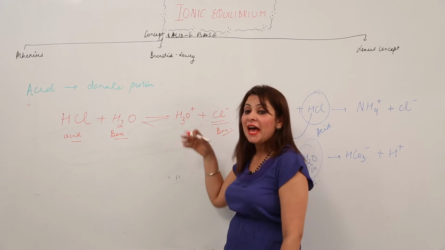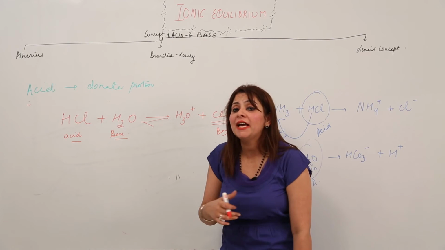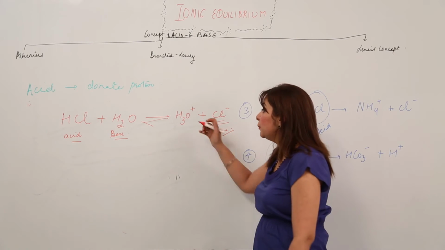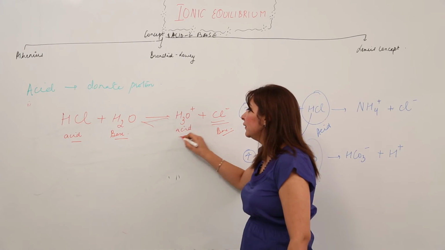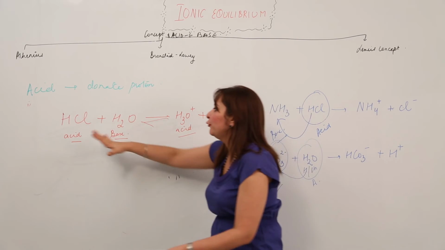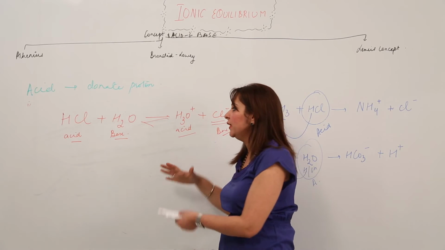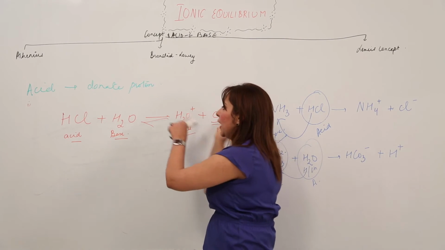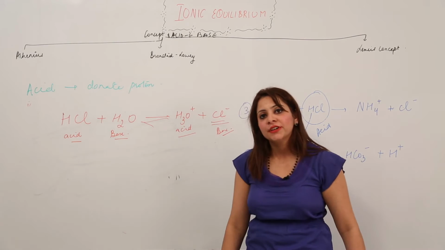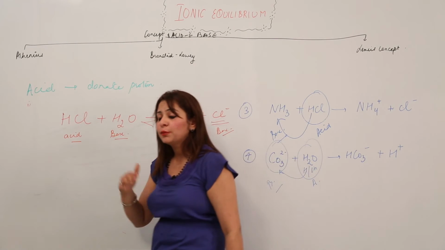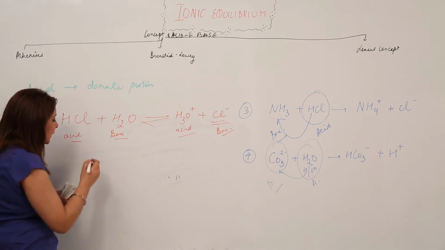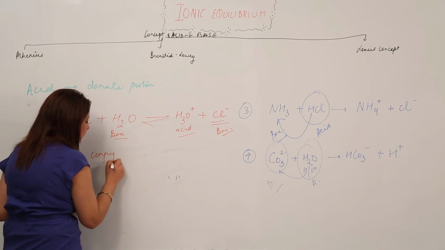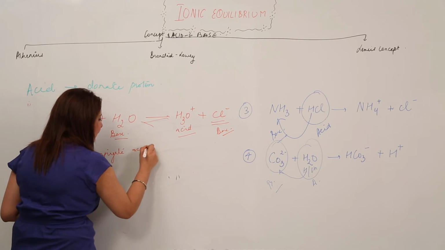And in this case, as it has the extra proton, it now has the tendency to donate the proton. So it can now act as an acid. So the forward reaction is an acid-base reaction, and obviously the backward reaction is also an acid-base reaction, right? One term Bronsted-Lowry actually introduced is the conjugate acid-base pair,